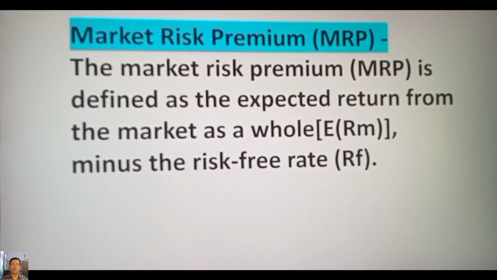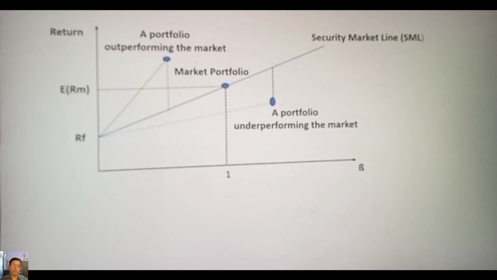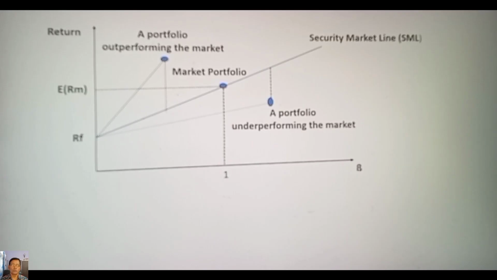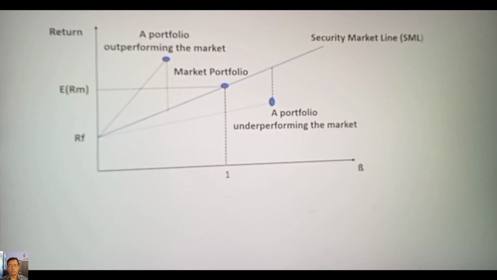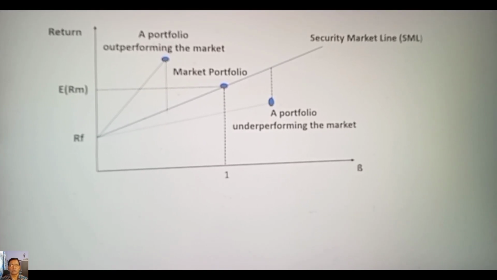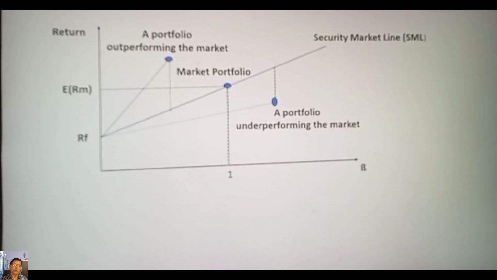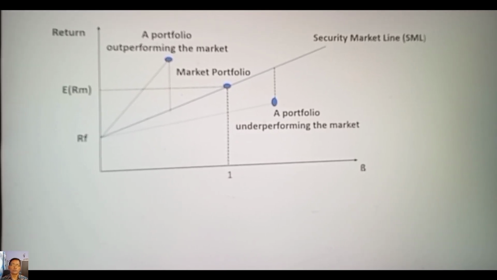Let us see the graphical representation of the components of the Capital Asset Pricing Model, CAPM, for a portfolio. Y-axis represents return, x-axis represents systematic risk beta. ERm is expected return of the market when beta is equal to 1. The point above the security market line is a portfolio outperforming the market. The point below the security market line is a portfolio underperforming the market.